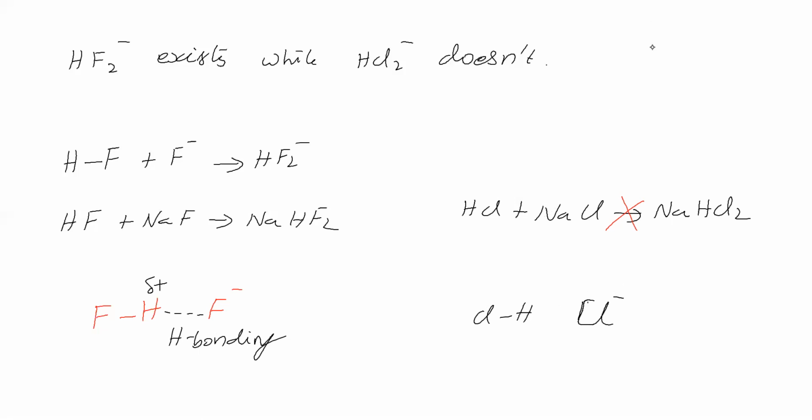here partial positive, here hydrogen bonding is not possible. Therefore, HCl2 minus does not exist because there is no hydrogen bonding. HF2 minus exists because of hydrogen bonding. HCl2 minus does not exist because there is no hydrogen bonding.